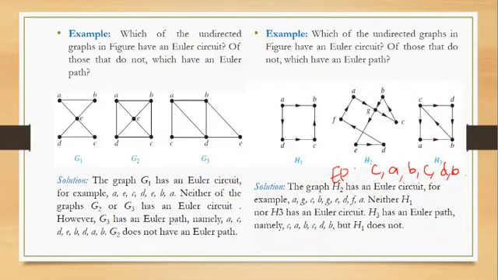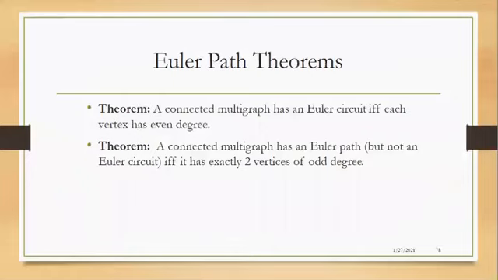Now after that, we have 2 theorems with respect to Euler path. So first is, a connected multigraph has an Euler circuit if and only if each vertex has even degree. So whenever we are talking about a multigraph, that is a graph which has multiple edges between 2 distinct vertices, then in that case, if each vertex has an even degree, then it will have a Euler circuit.